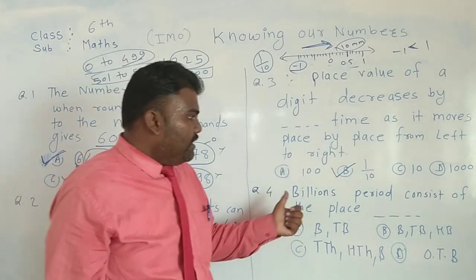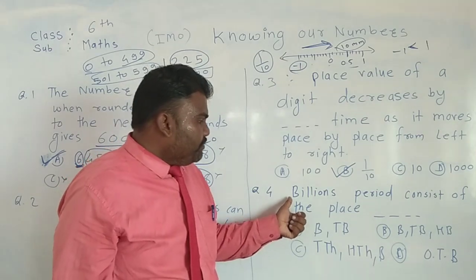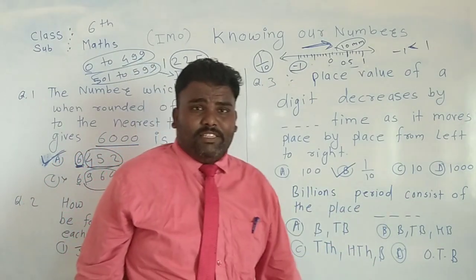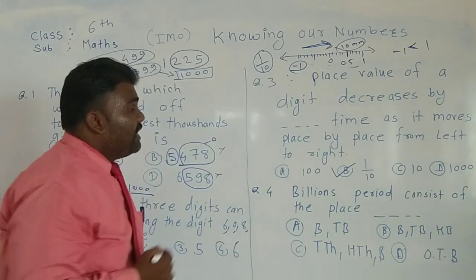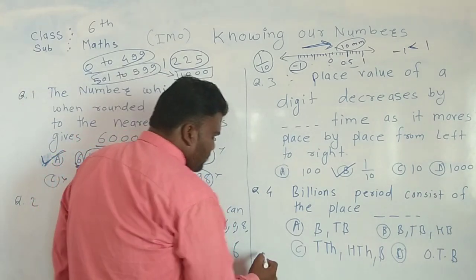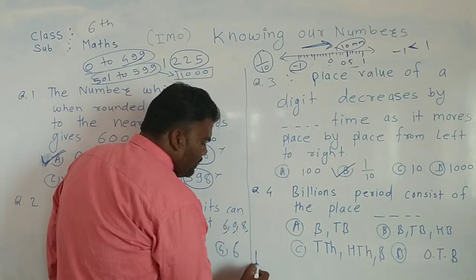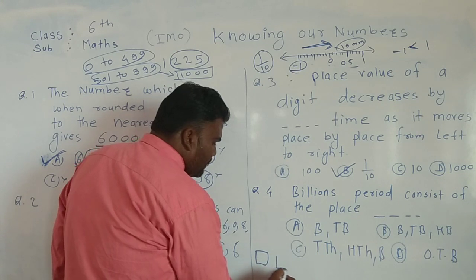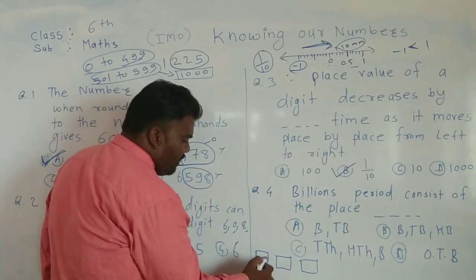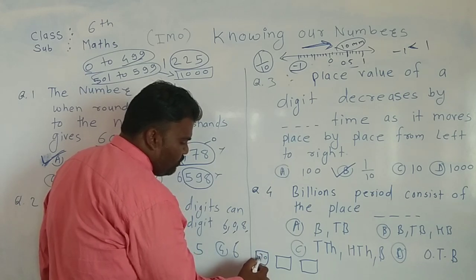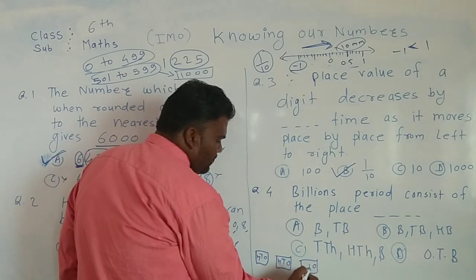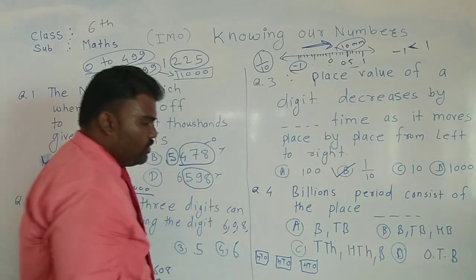So let's talk about the next question. Billion period consists of the places. Dear students, in the last class we also talked about the periods. In the international system there are periods like this: ones, tens, hundreds, then ones, tens, hundreds again.